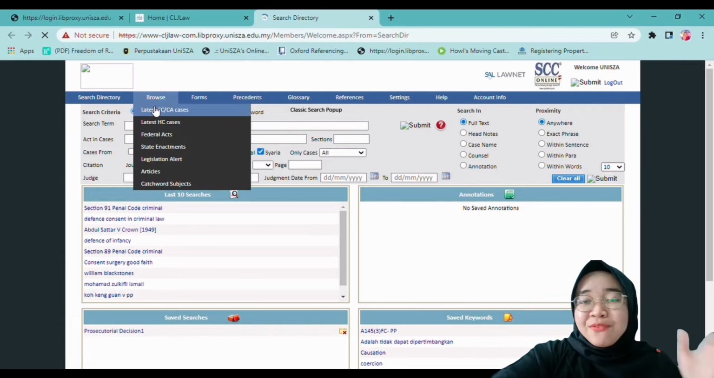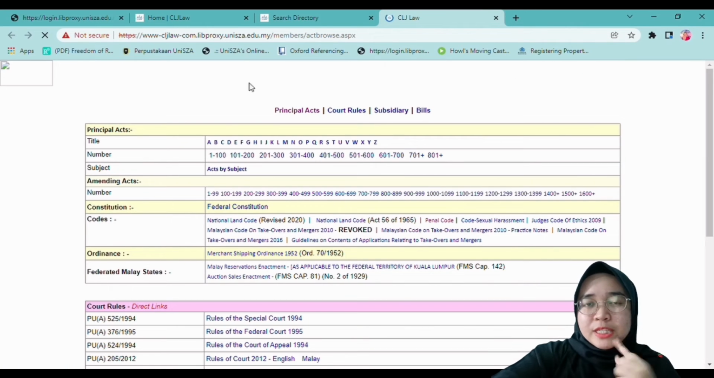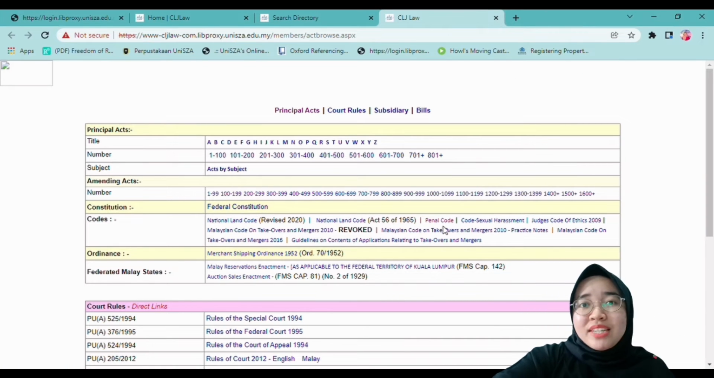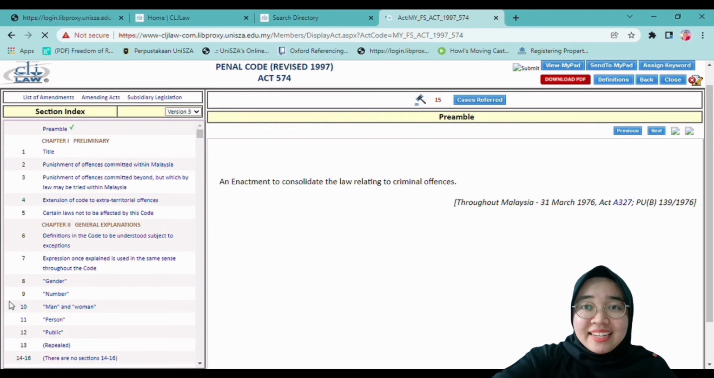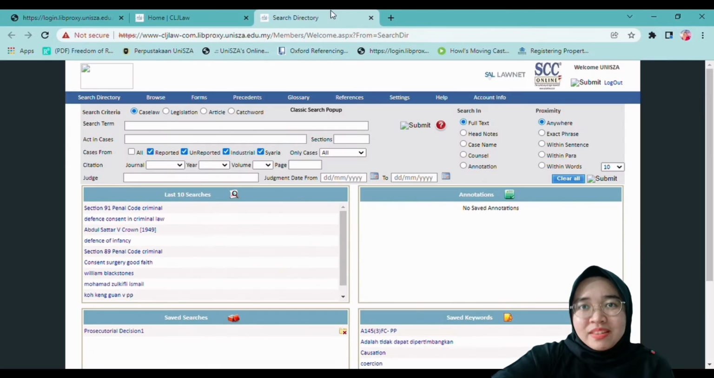Just click on it. For example, I want to find the penal code, so I click the federal act and it will direct me to another page with many more options. And this is my penal act. Now I will show you how to search for cases.